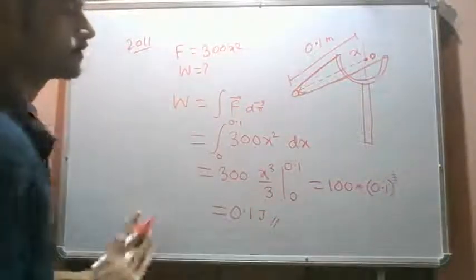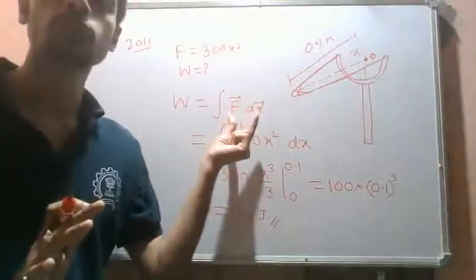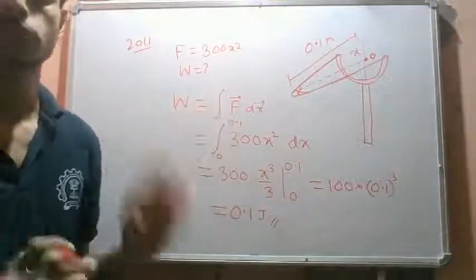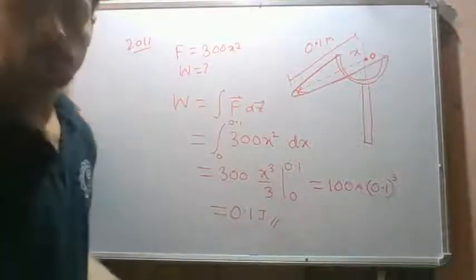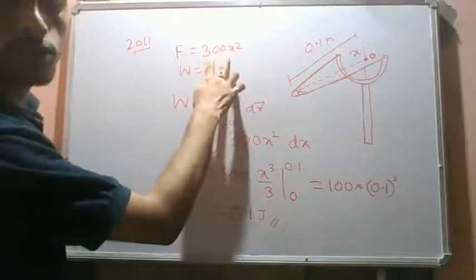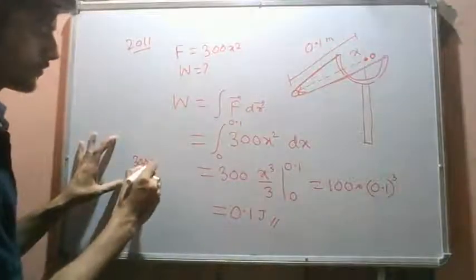So you see, to find out the work done, we always have to evaluate using this integral definition. If you directly multiply force with displacement, you will get a wrong answer. You see, directly multiplying force 300 x square into displacement x, you get 300 x cube, right?